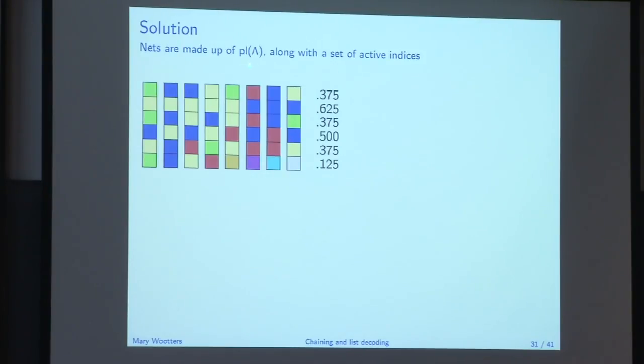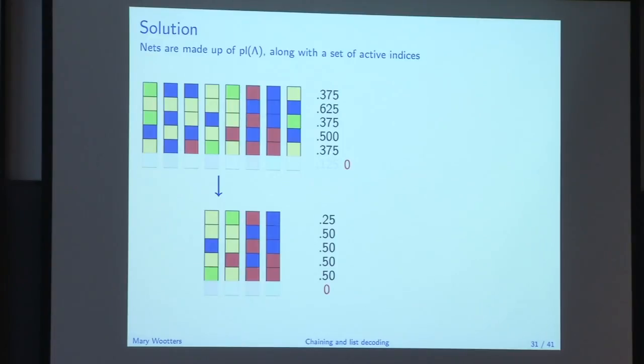Basically, our nets are going to be made up of these lambdas of different sizes, so choices of lambdas of different sizes, but along with a set of active indices. So what do I mean by that? I'll start with this sort of cartoon here of my set lambda and this plurality vector. And then I'll say, this guy, this row down here, this is a bad one. It has very small pluralities. Let's zero that out.